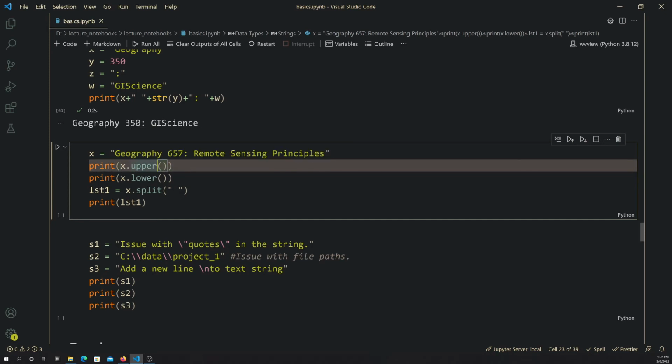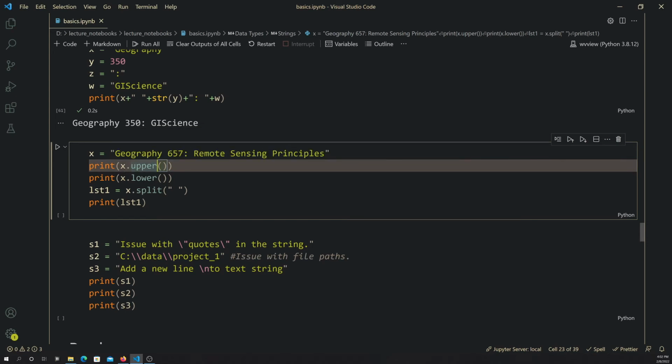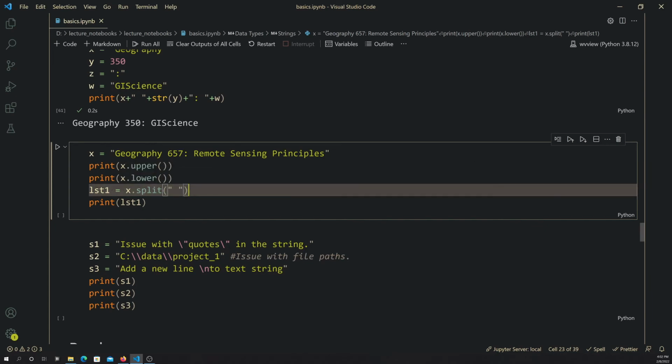So this .upper method is a method applied to a string that converts it all to uppercase. And this is a method that converts it to lowercase. And then lastly, this split method will return a list of all the elements of the string broken at specific characters. So here we broke it at where there was a space.